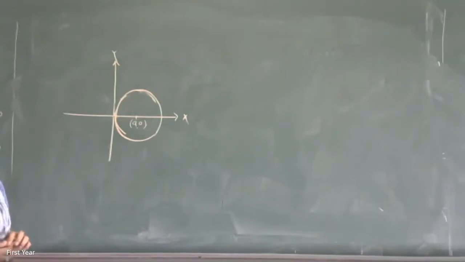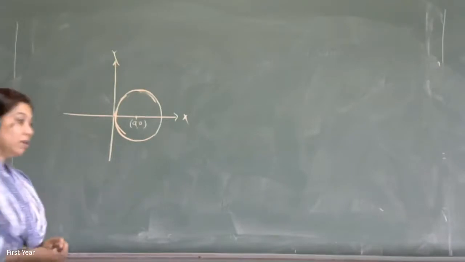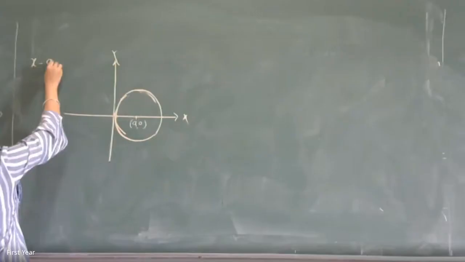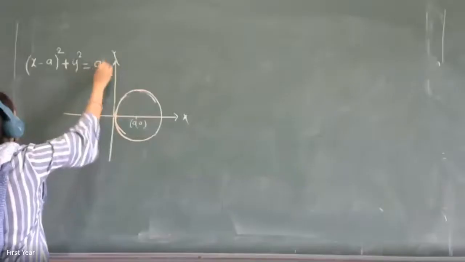Abhimanyu, roll number 22, you are there, present. Sunil, PA. Yes, ma'am. (x minus a) whole square plus y square equals a square.